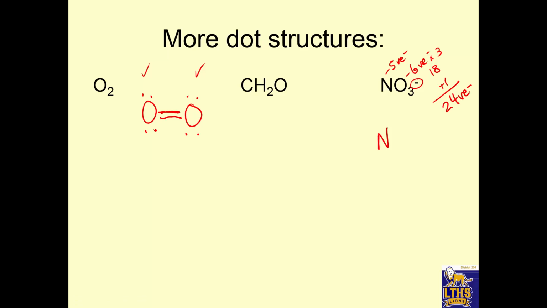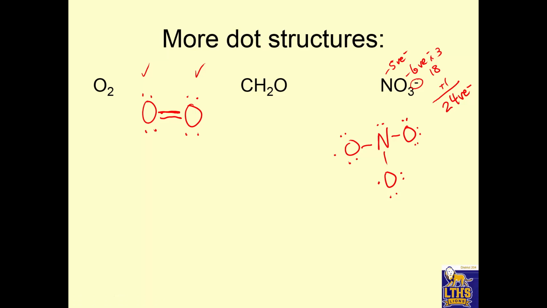I'm going to put N in the middle because it can make 3 bonds. And I'm going to bond it to oxygen. Okay. And then I'll put in the rest of the valence electrons for those atoms. All right. So I do have 1 extra electron to add in, so I'll put it there. And now I'm looking, going stable, stable, not stable, not stable.